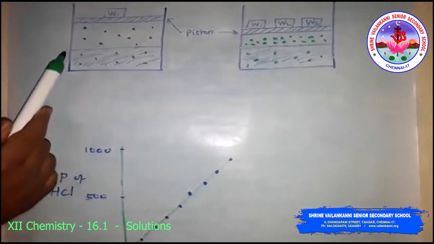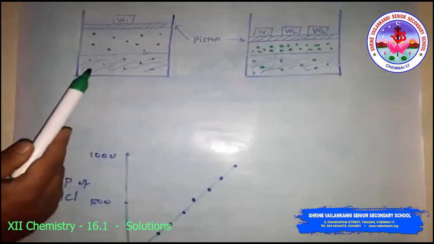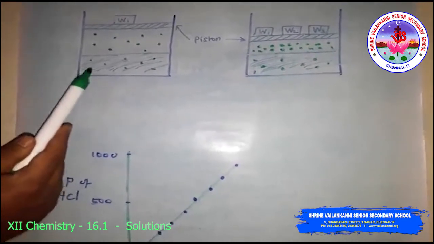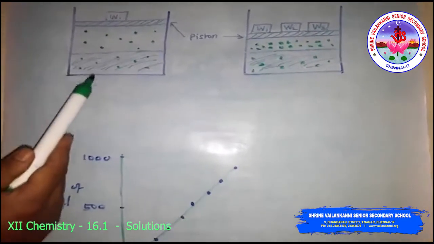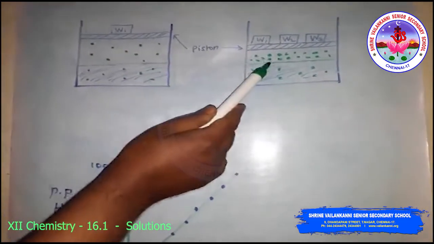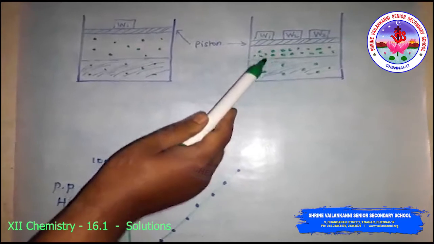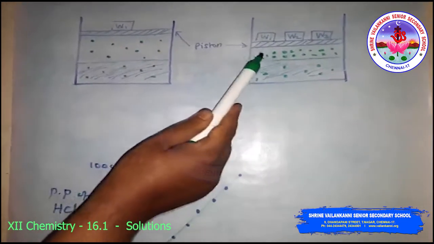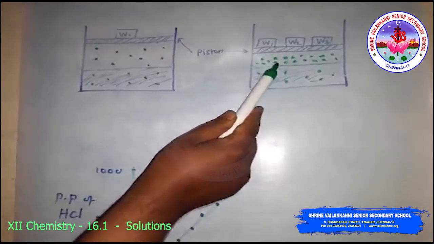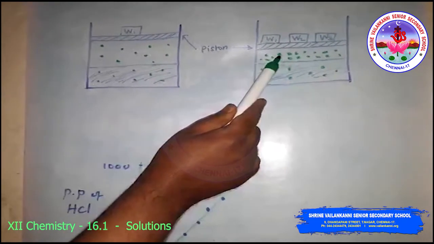Now increase the pressure over the solution phase by compressing the gas to a smaller volume. This is the piston, and I am compressing it. This will increase the number of gaseous particles per unit volume over the solution.